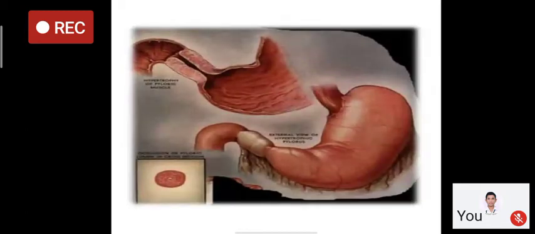So in this picture, we can see there is narrowing or stenosis at the pylorus, the first part of the duodenum. There is healing of the ulcer at the first part of the duodenum. In the left lower corner, the picture is showing that there is